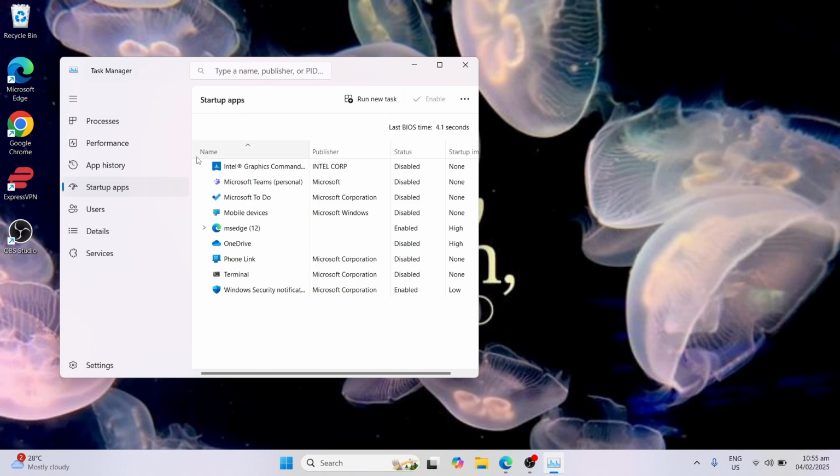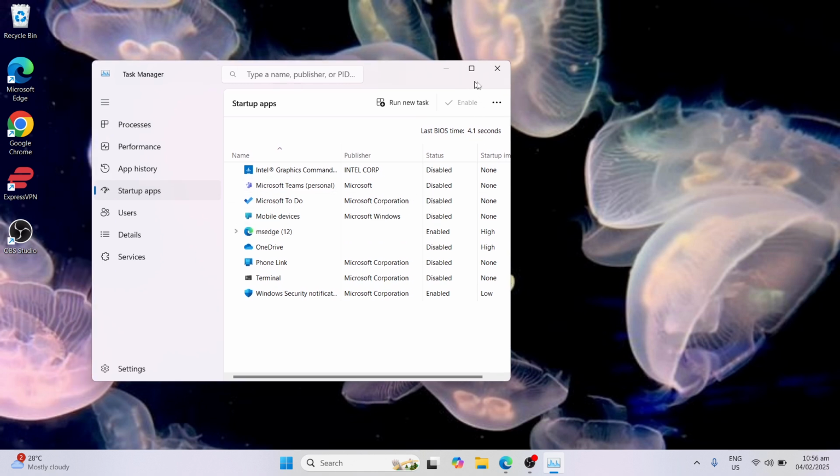Here, what you are going to do is identify those applications that you don't need anymore in your startup. As you can see here in my status, these are all disabled, except for Microsoft Edge and Windows Security, because I still need these. If you happen to see Cortana in the list of applications, you need to disable that.